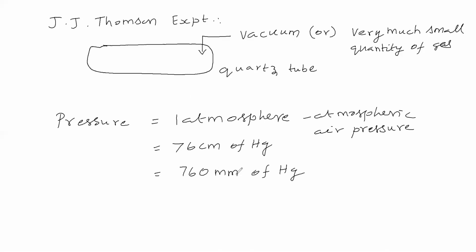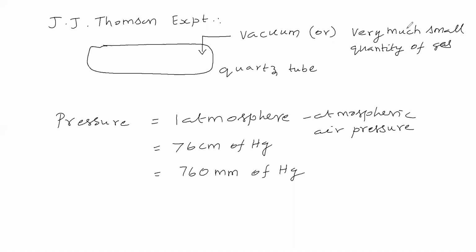Here, 760 millimeter of mercury means around us atmospheric air is there. That air is exerting how much pressure? 1 atmosphere, which we can say is 760 millimeter of mercury.